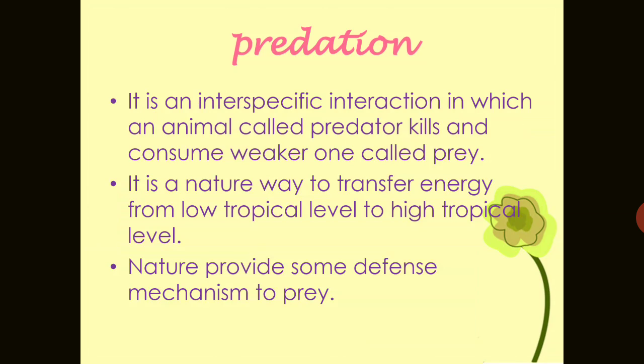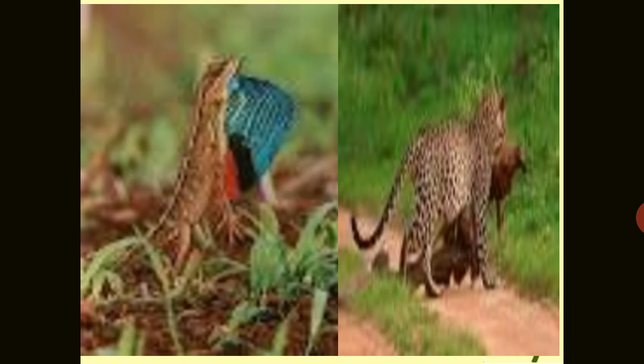And predation is another interaction. It is an interspecific interaction in which an animal that is called the predator is going to kill and consume the weaker one, and the weaker one is called the prey. It is a natural way to transfer the energy. We know that the energy is going from the first trophic level to the last trophic level. How is it going to transfer this energy from the herbivore to the carnivore? So consuming is nature's way to transfer the energy from the low trophic level to the high trophic level. And in this case, nature provides some defense mechanisms to the prey also in the case of predation.